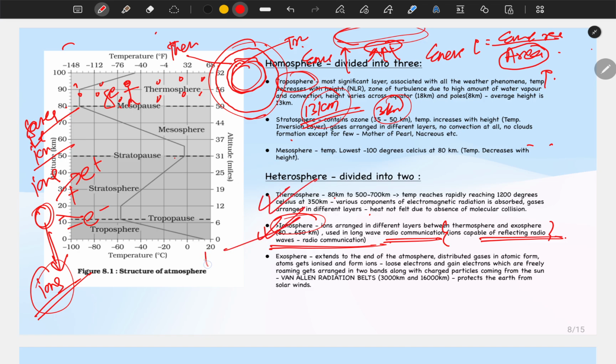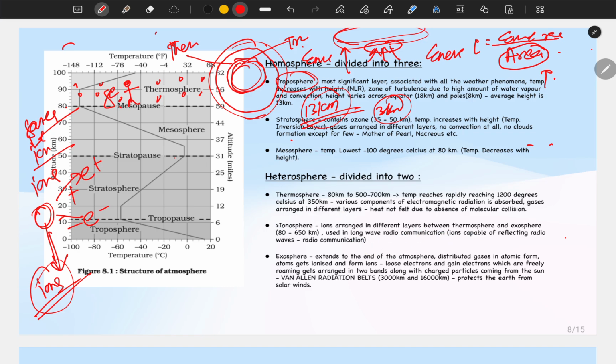Now we know that there are different layers, the D layer, E layer, F layer, where the D and E layers disappear at night. In that detail we do not have to go, but we just have to know what the ionosphere is, where it is placed, and what its function is. All I have told you.